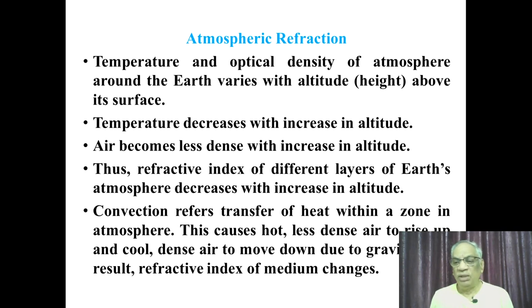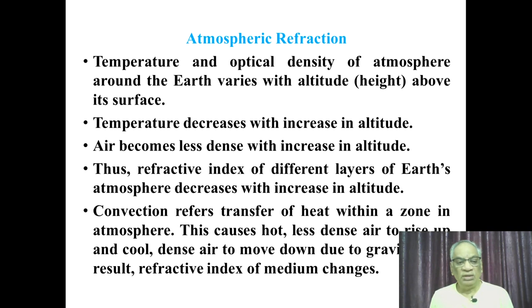We all know that temperature decreases with increase in altitude. So the air becomes less dense at higher altitudes as compared to that at the ground surface. That is, the refractive index of different layers of Earth's atmosphere decreases with increase in altitude.